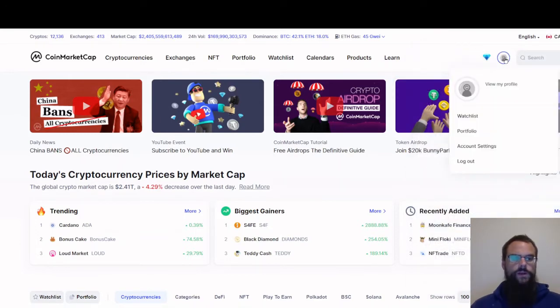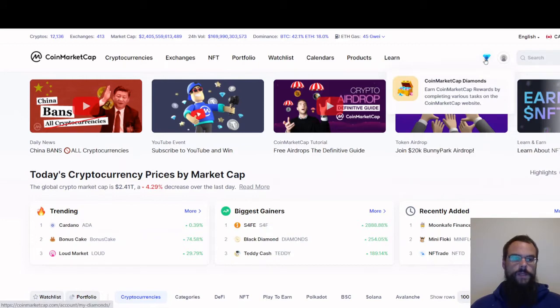This button here is to view your profile. If you've never been to the site, you can sign up. It's very simple to sign up. You enter your email address and a password, and you can sign up. It's absolutely 100% free. No worries about any charges or anything like that. And here you can view your profile.